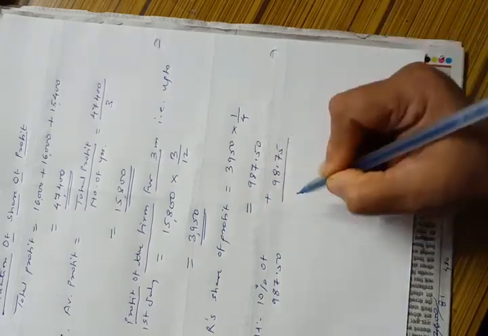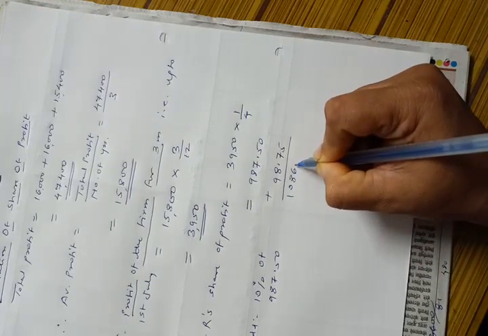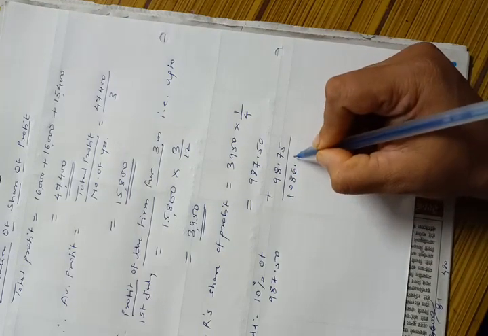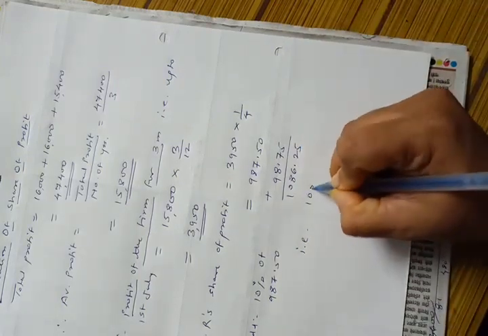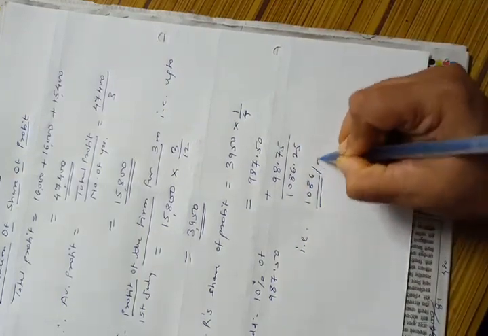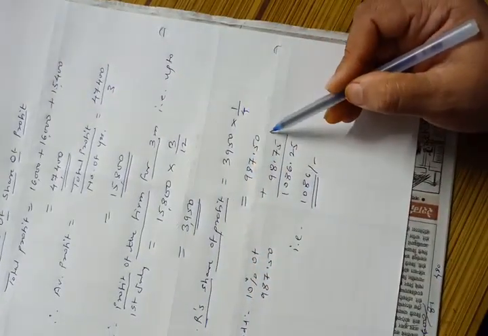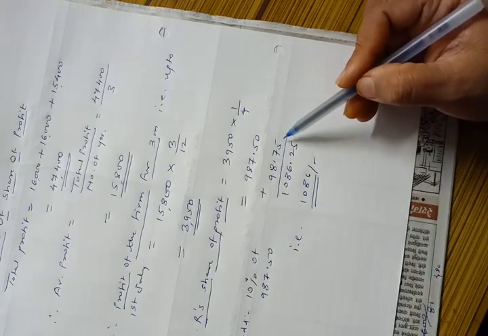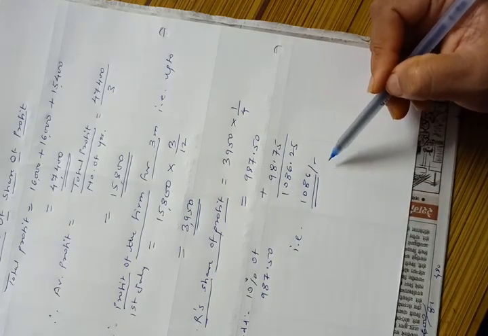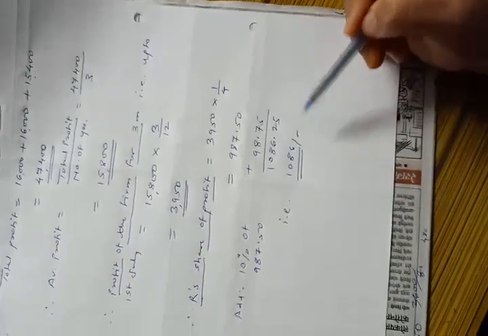So we will make the addition. The addition is 1,086.25, that is 1,086. This will be R's share of profit. His share of profit as per the instructions plus 10% of that amount, he will get 1,086 as his share of profit. His executor will get this amount. Okay.